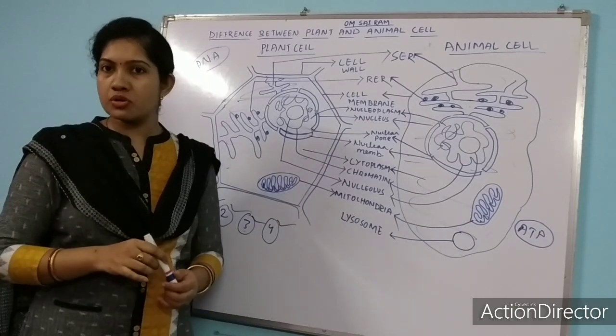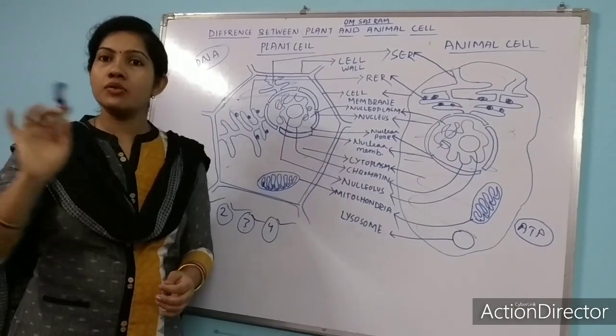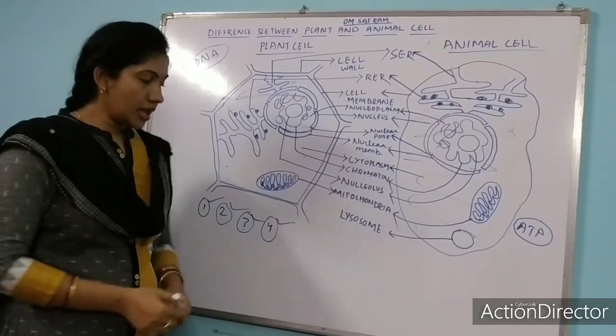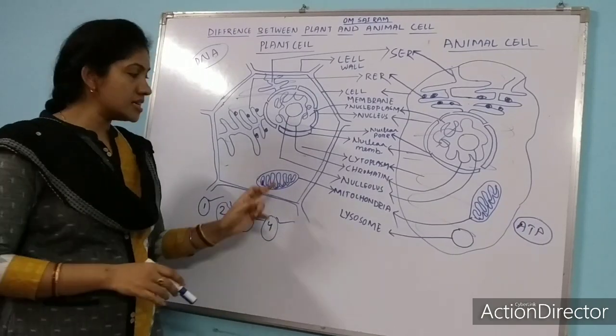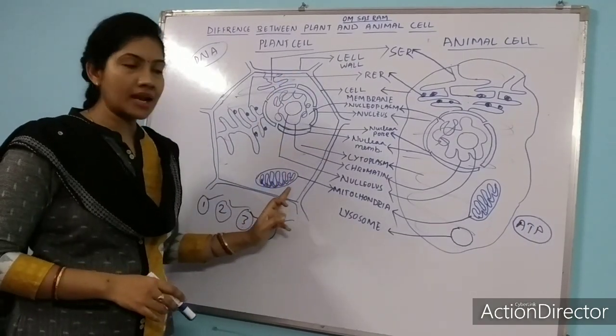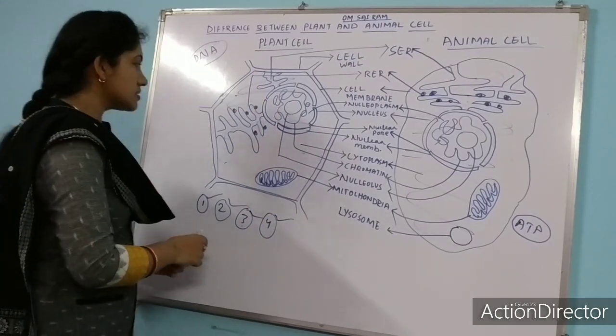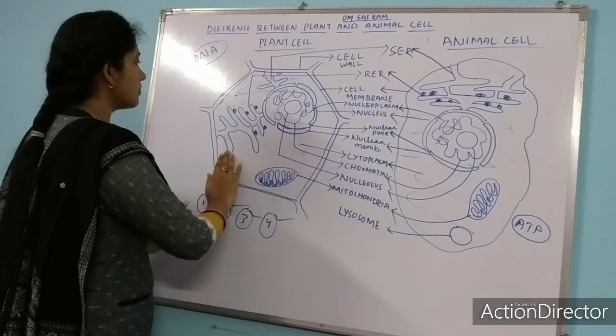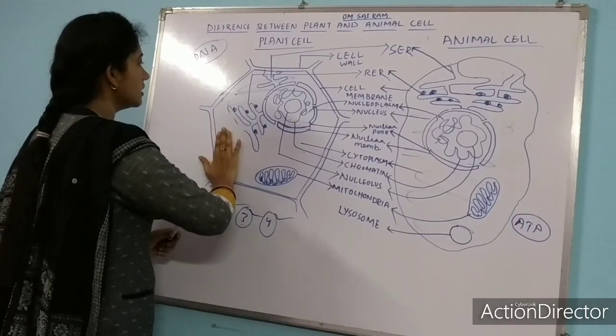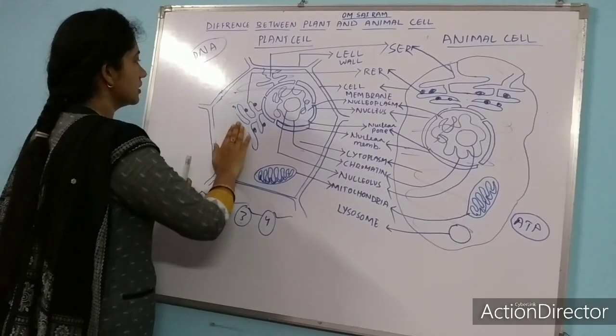It is also one short question. What is the suicide bag of a cell? Lysosome. Okay, and here you got your fourth difference, that is lysosome is not present in plant cell, rather it is present only in animals. Next, let us talk a little bit here.